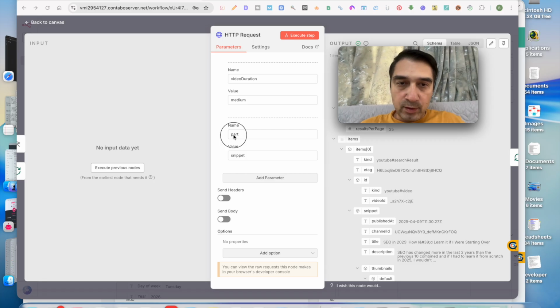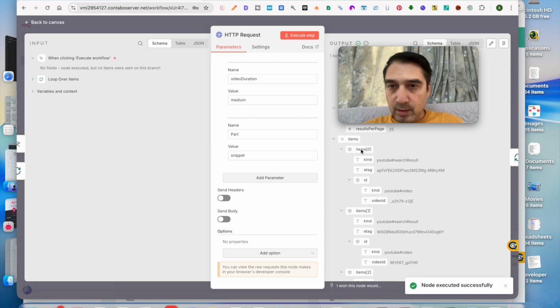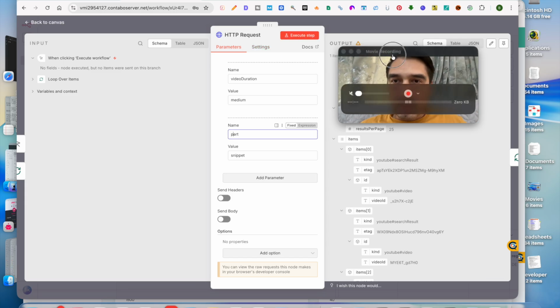So let me show you. If I turn this to uppercase just to make the point and I execute, see, the snippet disappears because this is non-existent. So you're essentially removing it by making the first letter uppercase. So this will be lowercase. I'll execute and then pin. And so we can go back.